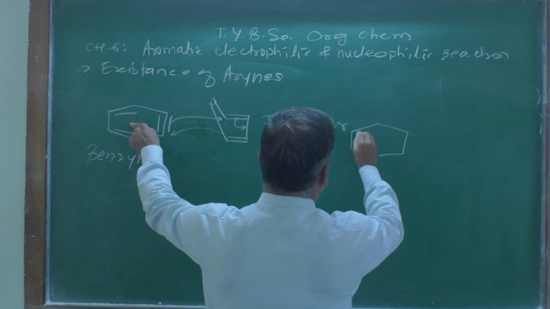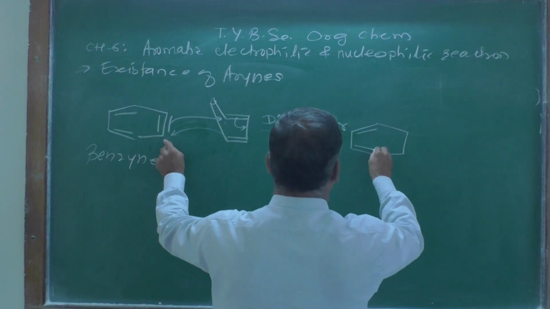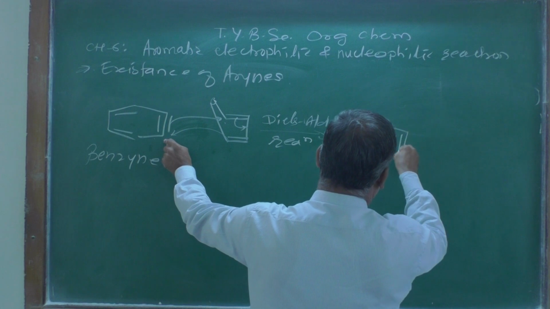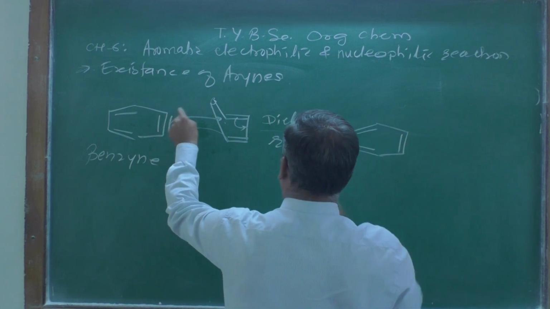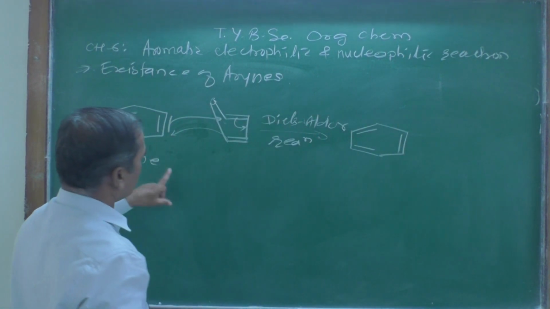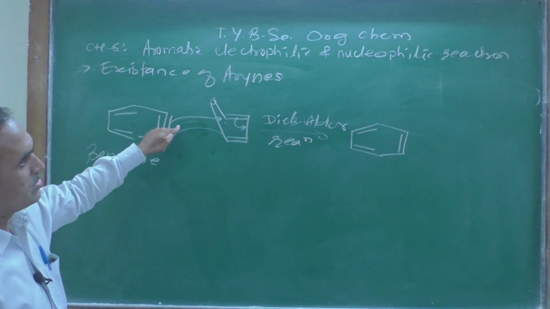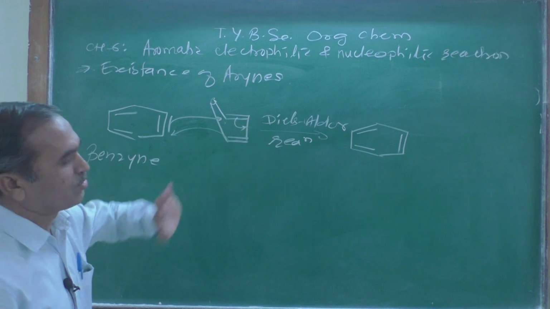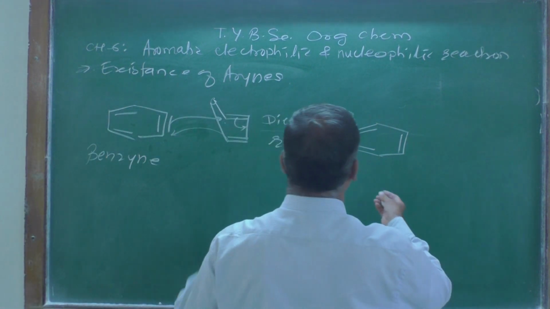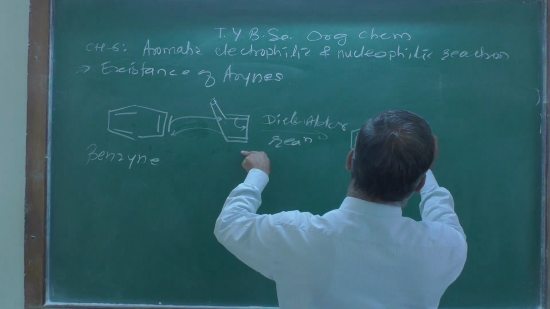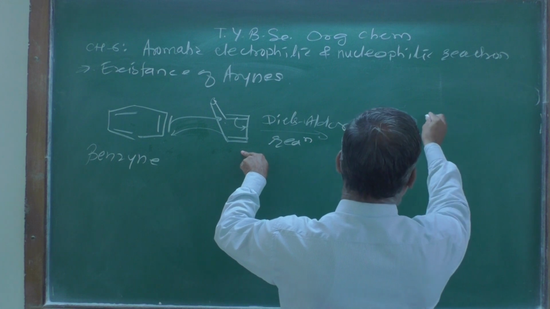This double bond and this double bond remain as they are, but here one double bond vanishes, and we get the formation of 2 sigma bonds.